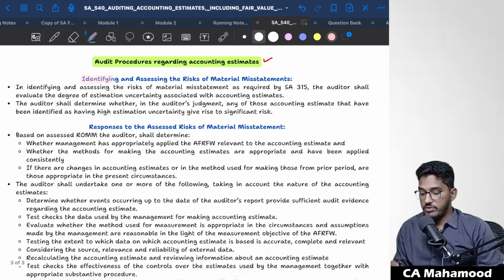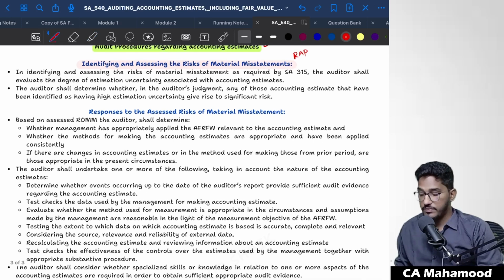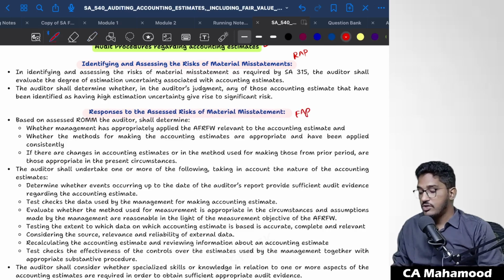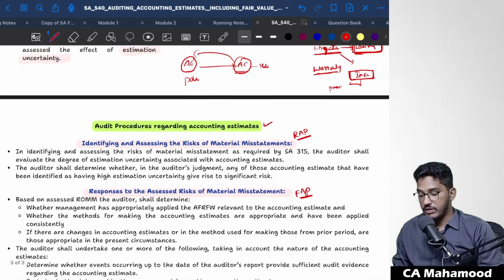First, you have to perform some procedures regarding identifying and assessing the risk of material misstatement. Nothing but you have to perform some procedures as a part of risk assessment procedures. And by performing that risk assessment procedure, whatever risk that you have identified, to tackle that, you have to respond to that. Nothing but you have to perform further audit procedures. So what risk assessment procedures you have to perform regarding that accounting estimates? What further audit procedures you have to perform regarding that accounting estimates?